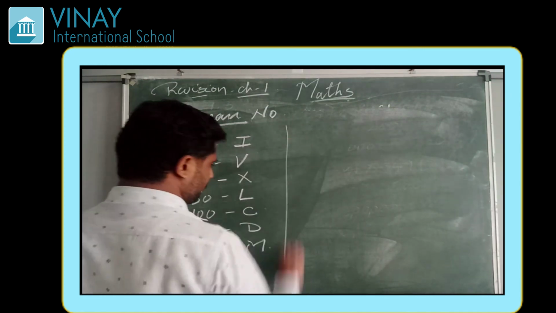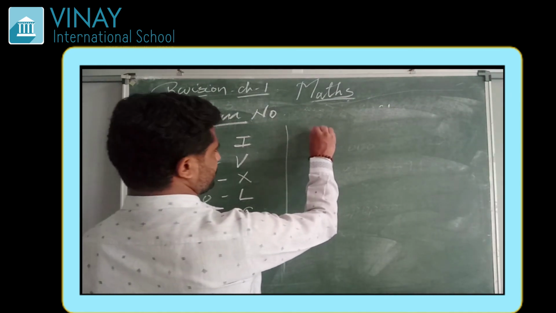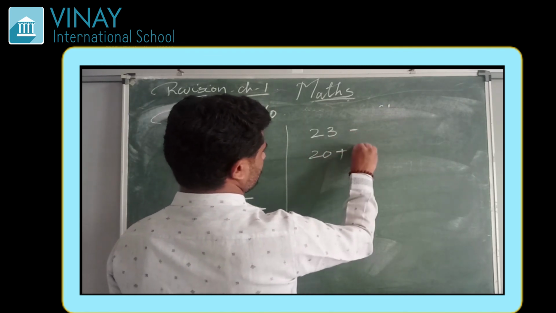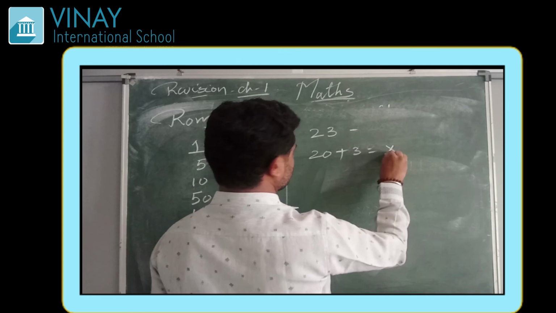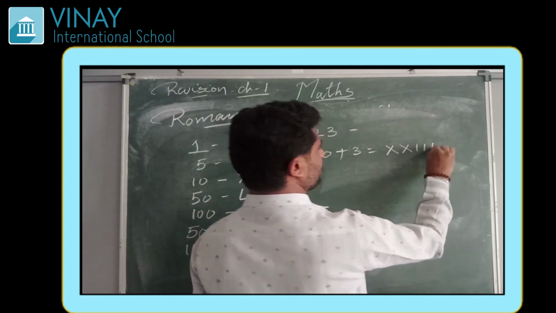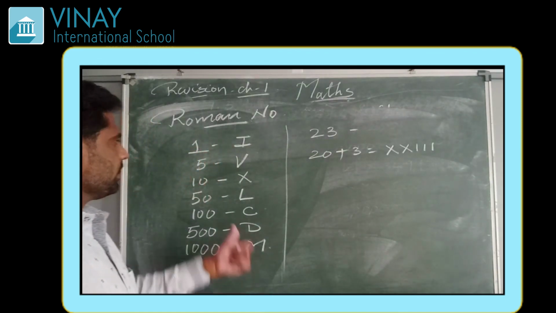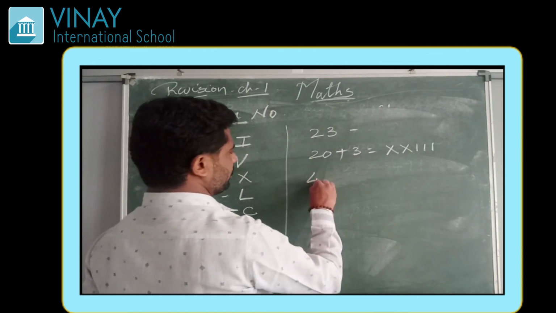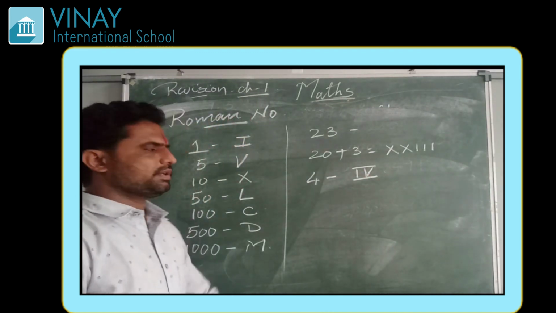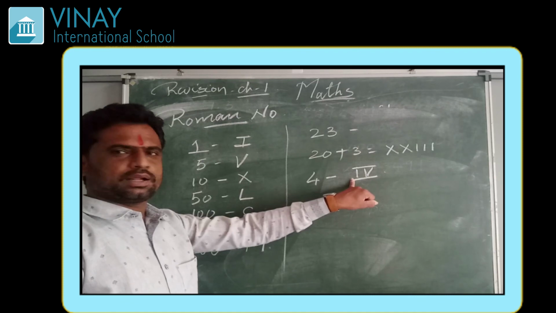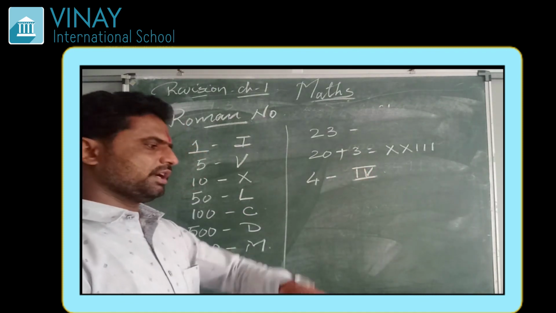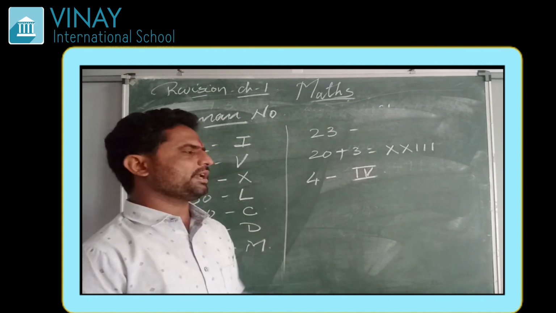Now how to frame a number? Suppose our number is 23. This can be written as 20 plus 3. So 20 means X plus X, 10 plus 10, and 3 is I, I, I. This is how we can frame it. Now, when we are writing 4, it is IV, means 5 minus 1. If a smaller number is written ahead of a greater number, that is always minus.